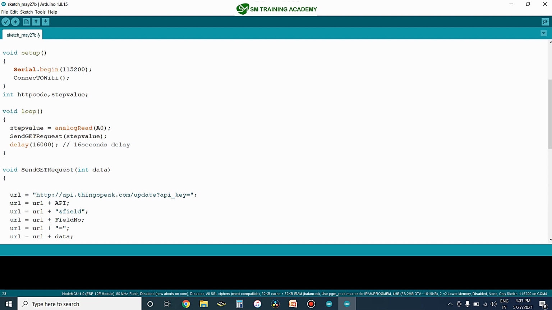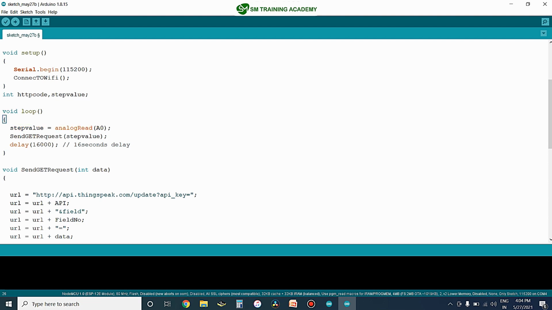Now you can see clearly. Initially we are starting the serial monitor of the Arduino IDE, and then we are connecting to the Wi-Fi that is available in my home. Next we are reading the A0 analog channel of the NodeMCU to which the variable resistor is connected. I have taught you in the earlier lecture on interfacing a variable resistor to NodeMCU how you can connect a variable resistor to the NodeMCU, and then how you can read the step value that is coming out of the variable resistor using the analog channel of NodeMCU.